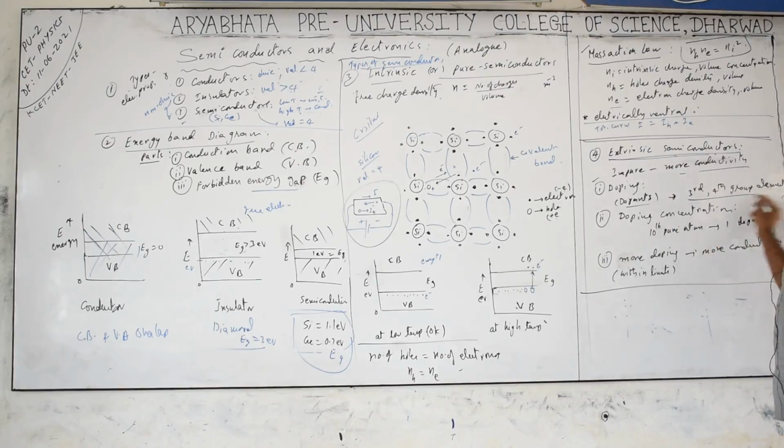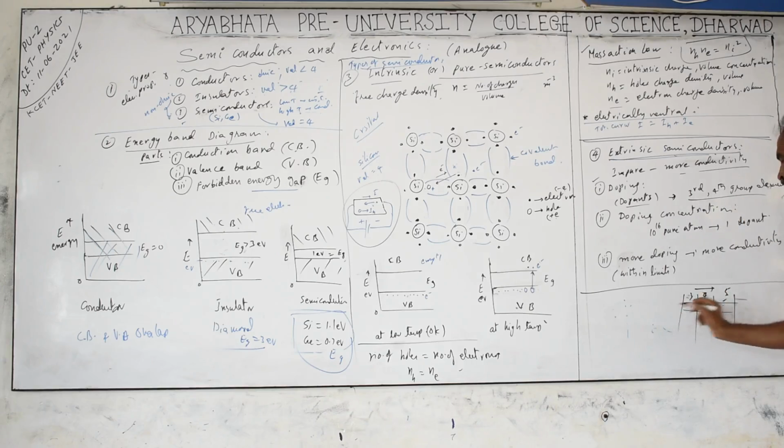What type of dopants can we choose? We cannot choose whatever element we want. In the periodic table, elements are arranged from left to right in the order of atomic number, and the size of the atoms increases as you go downward. If this is a fourth group element, this is a third group element, and this is a fifth group element, the atom size is nearly equal along this row. So if we take silicon or germanium, we can add impurities of the third group or fifth group elements only. Why?